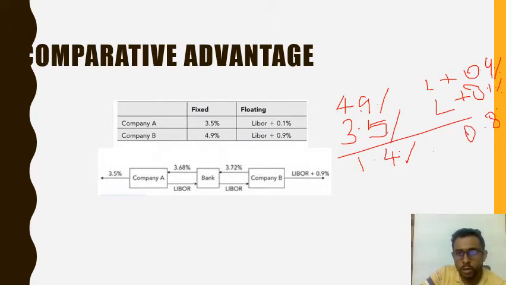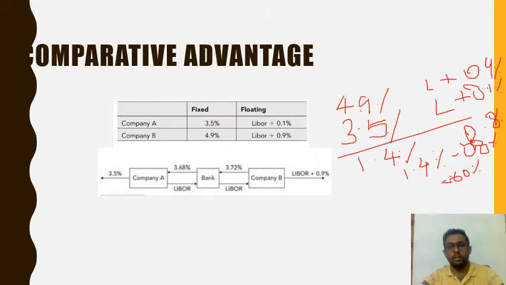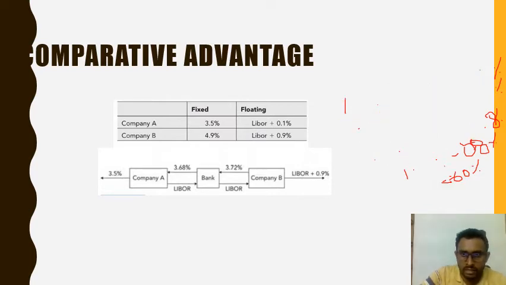So the total profit that we can make is 1.4% minus 0.8%, which is nothing but 0.6%, which is 60 basis points. So this is the profit that we can make using this arrangement if we have a comparative advantage in certain markets.